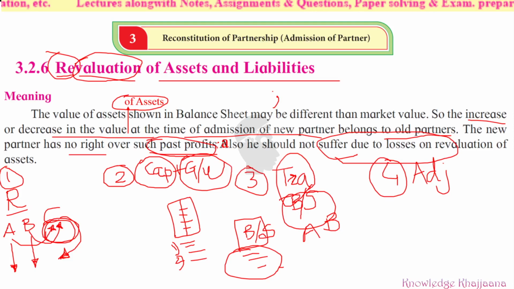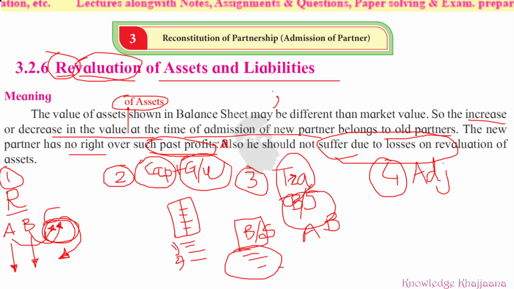So there can be unrecorded assets or unrecorded liabilities also. We had purchased this much of material from this vendor and we have forgotten to enter it. So what will increase? Sundry creditors will increase. So that is an unrecorded liability. So there can be unrecorded assets or unrecorded liabilities at the time of admission of the new partner, because he can enter any time. So there can be anything.